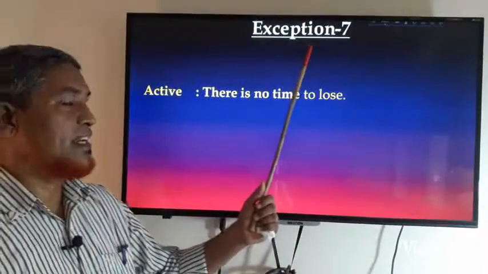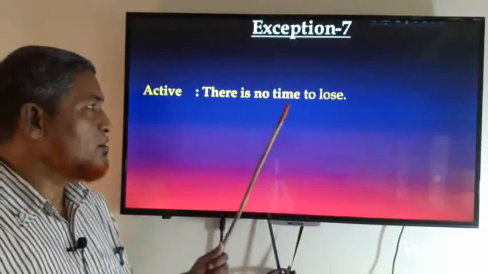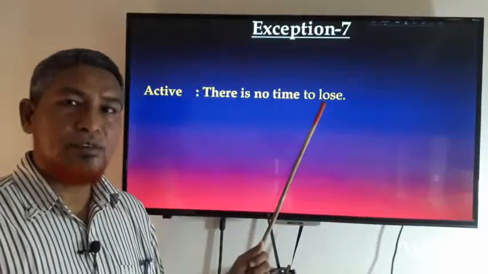So here is exceptional sentence number 7. There is no time to lose.